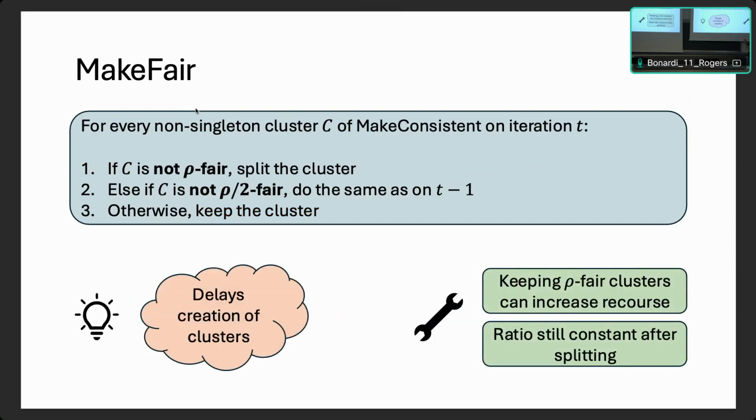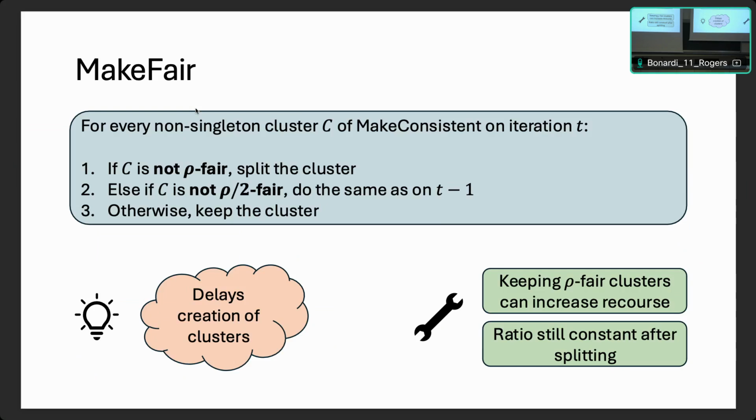Our last subroutine is make fair, which will take care of the fairness. The way it works is to look at its cluster from make consistent and look at how much it violates fairness. If it violates fairness too much, so it's not even raw fair, we just split the whole cluster into singletons. Otherwise, if it is raw fair but it is not raw over too fair, we simply copy what we did in the previous iteration. So if we split in the previous iteration, we do that, or if we kept the whole cluster, we keep it once again. In all other cases, if it is raw over too fair, we keep it. This introduces a multiplicative gap between splitting and unsplitting, and now it delays the creation of clusters. We do not create too many.